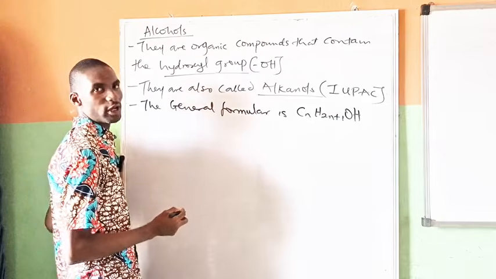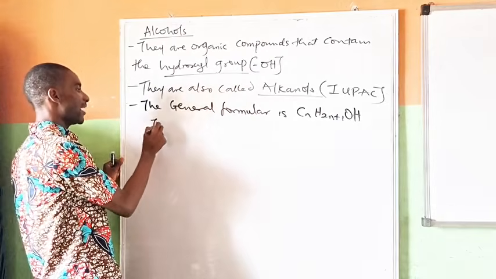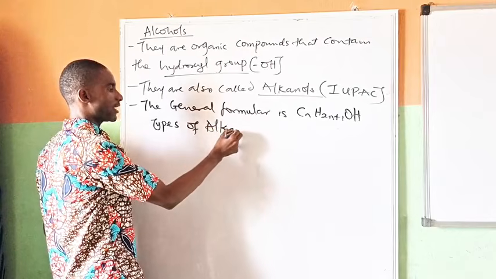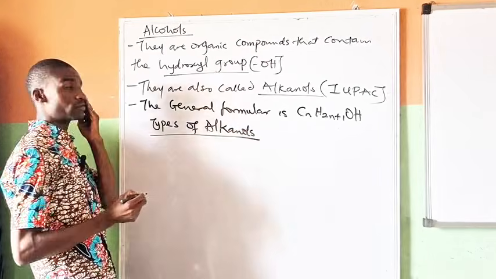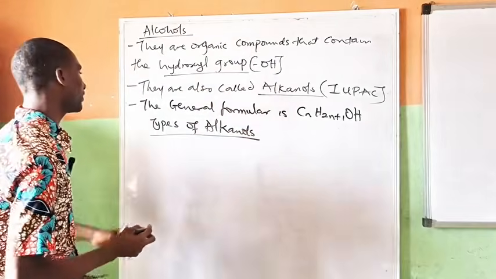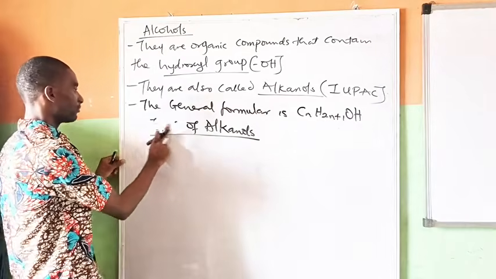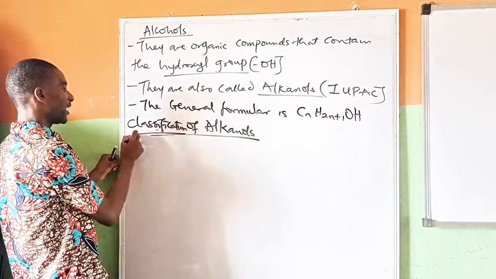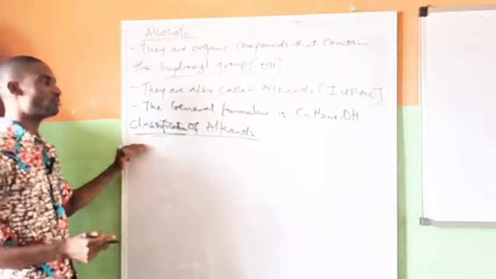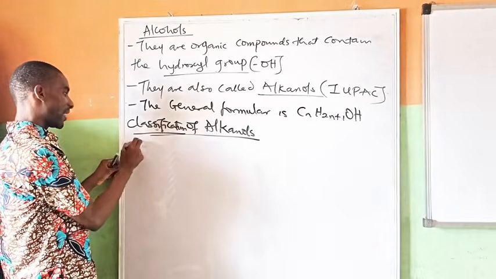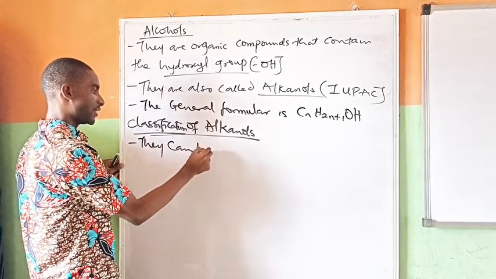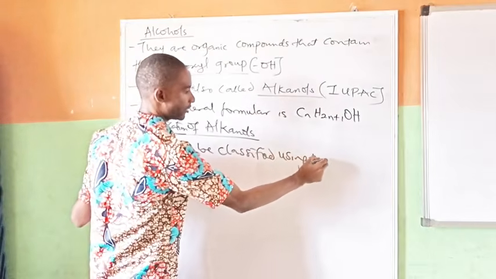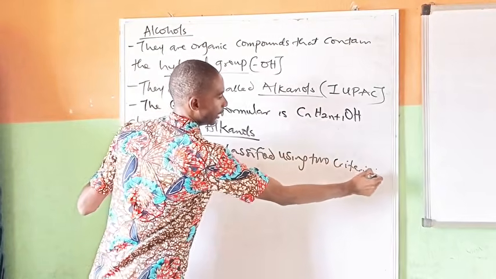Now the next thing we want to talk about, we are going to be talking about the types of alcohols or the types of alkanols. The types of alkanols or the forms. Okay. Now these types, there are, or classification. Let me put it as classification. Better still, classification of alkanols. Now there are two criteria that are used to classify alkanols. So they can be classified using two criteria. And what are those criteria?